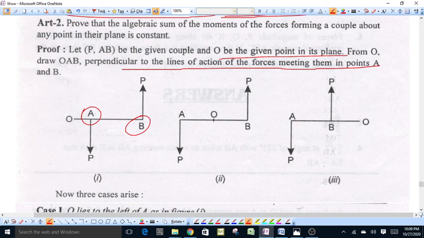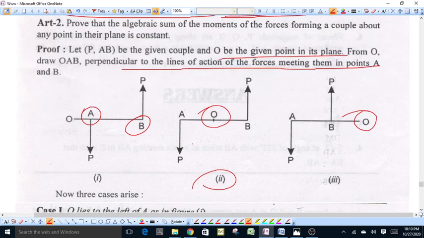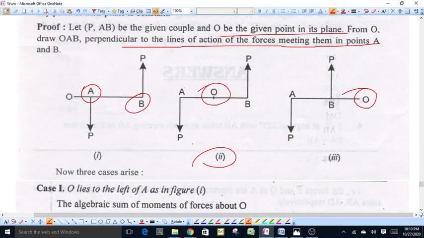O may be on either side of both the forces, or may lie between the lines of action of both the forces. In the first case, O lies on the left side of both the forces. In the third case, O lies on the right side of both the forces, and in the second case, O lies between the lines of action of both the forces.